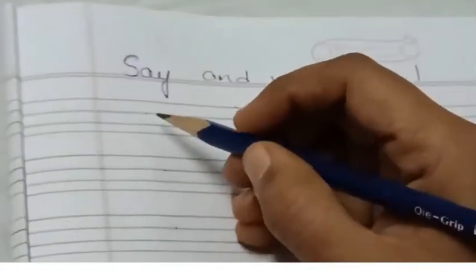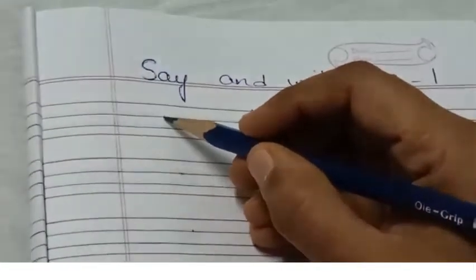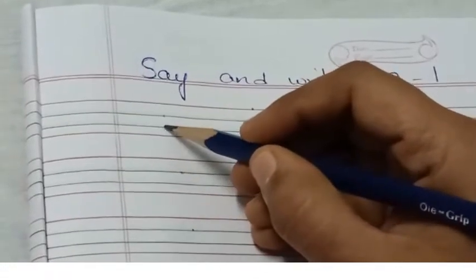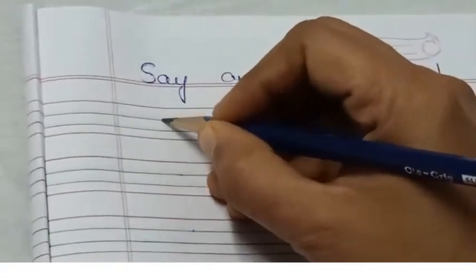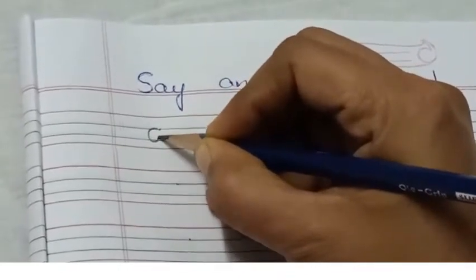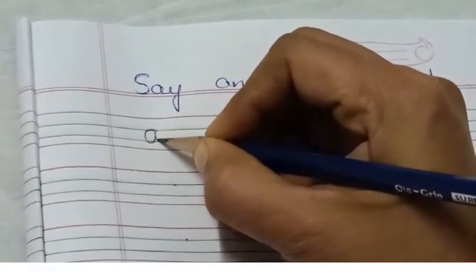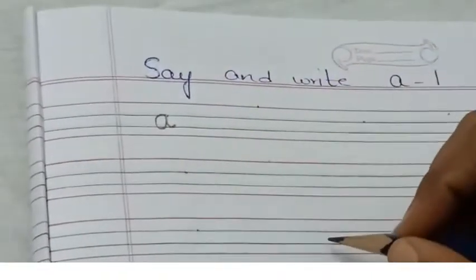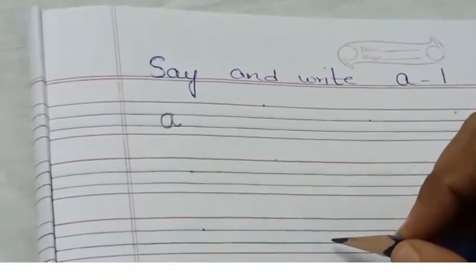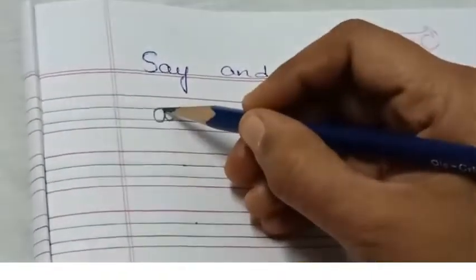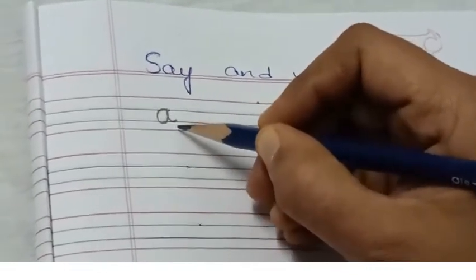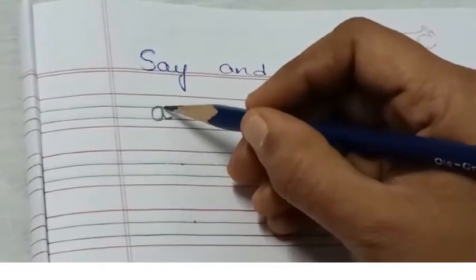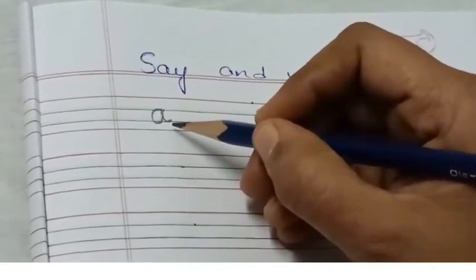Now children, small letter A we write from the center lines, from these two lines. Keep the pencil here, draw a left curve, go up, come down. Small letter A, left curve, do not lift your pencil, go up and come down. We are writing small letter A in these two center lines.